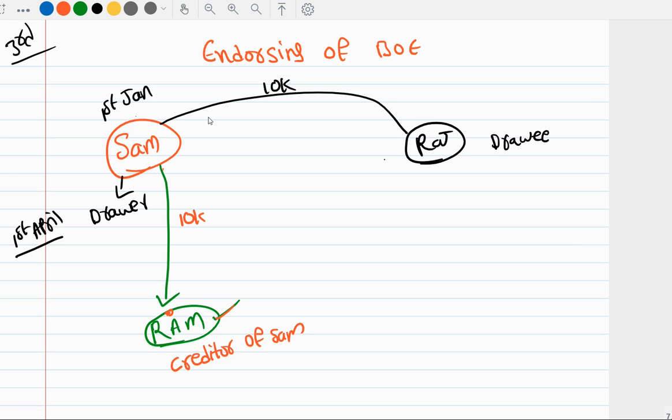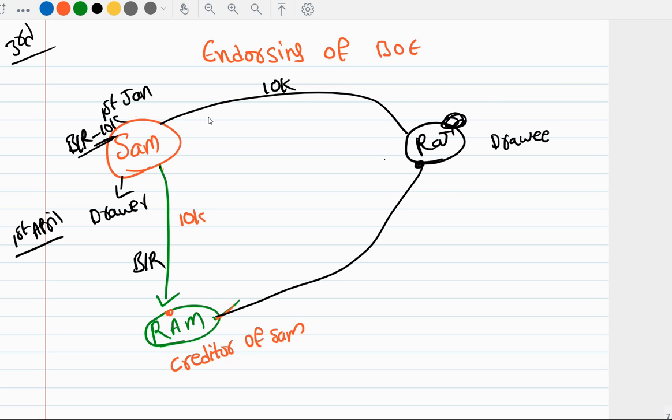Then Sam will say to Ram, I don't have money, but I do have a bills receivable worth 10,000 rupees which was given by Raj. So Sam will give that bills receivable to Ram, and on the due date, Ram will go to Raj and collect the money.